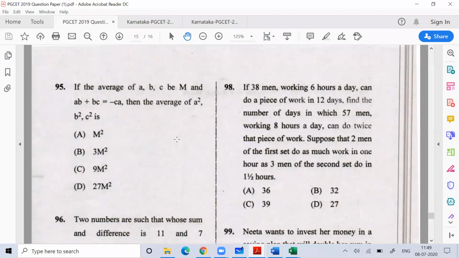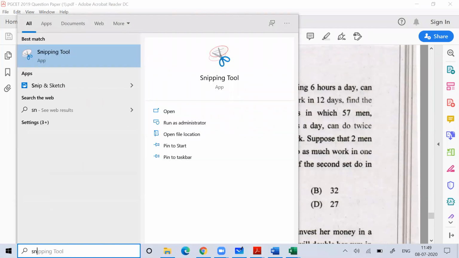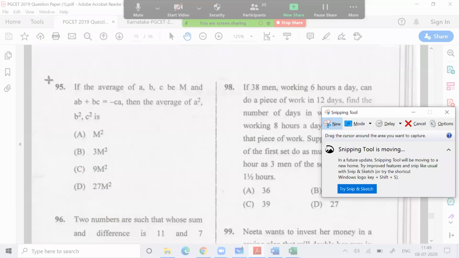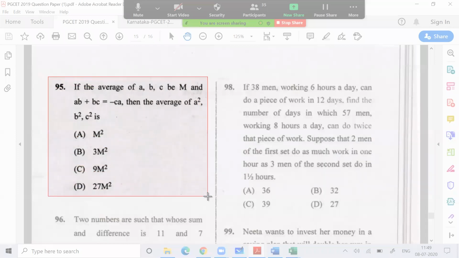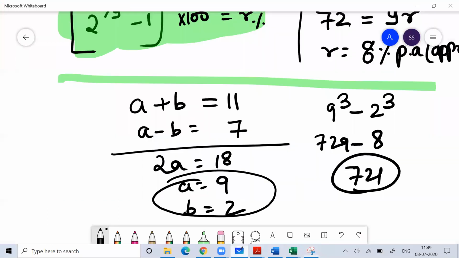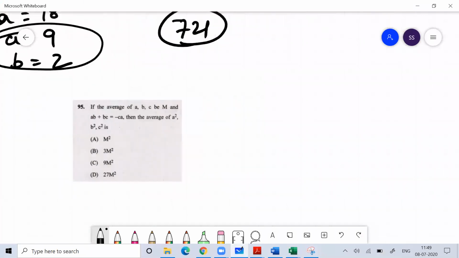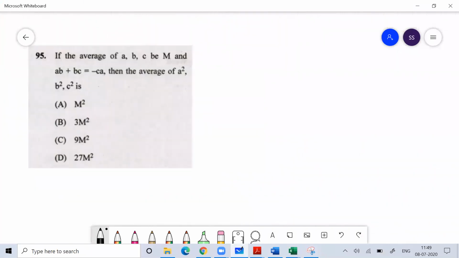I believe everyone knows the formula of average. What is the average formula? Sum of numbers divided by the number of numbers, that is your average formula. So tell me, how will you do this question 95? If the average of A, B, C is M, you know the formula of average. Don't tell me you don't know it.